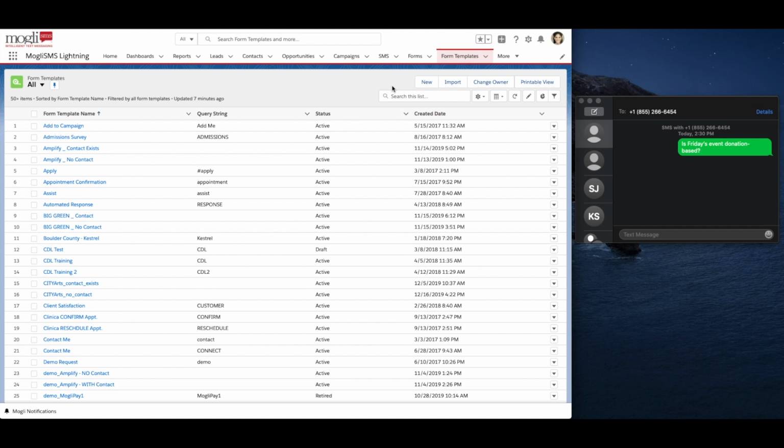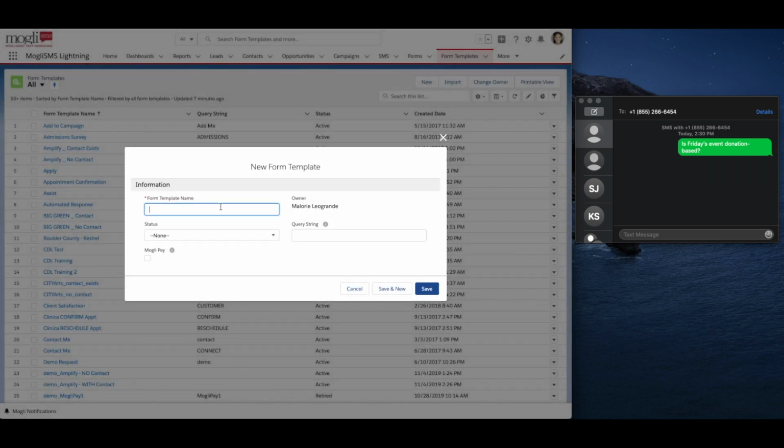Let's say you'd like to send out a quick text survey after an event so that attendees can provide feedback. You've already thought about your questions and you're ready to build out your script. Let's get started. Click New. Let's name our template Post-Event Survey and put it in a status of draft.